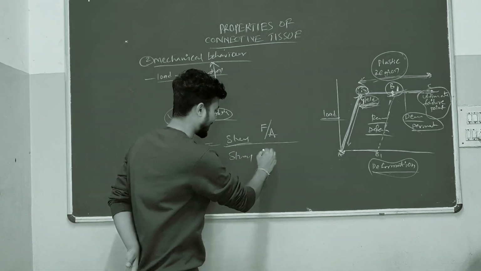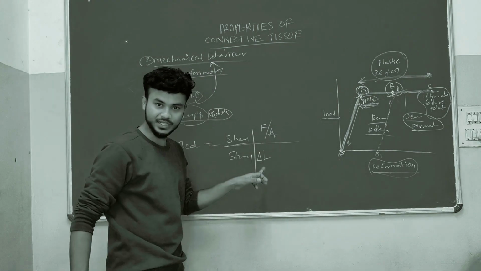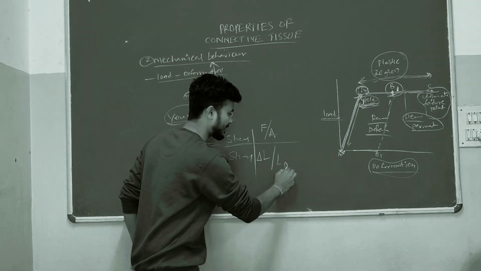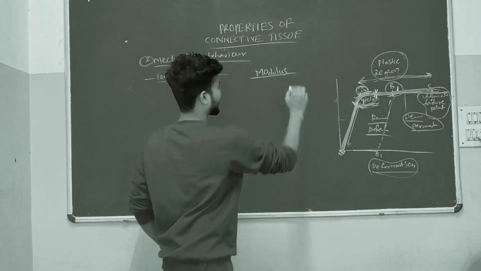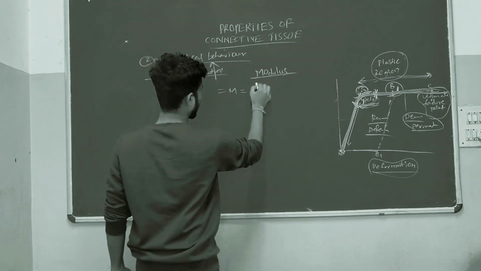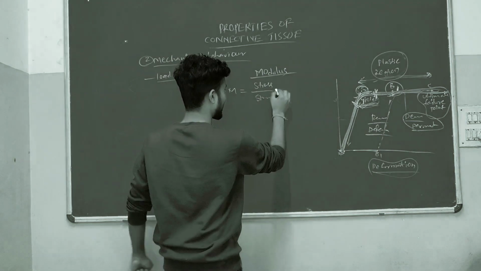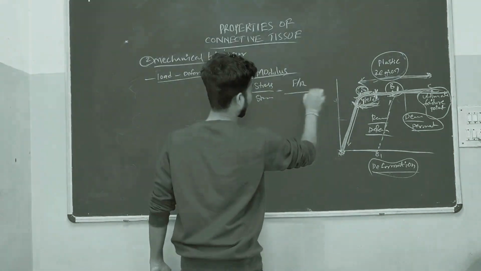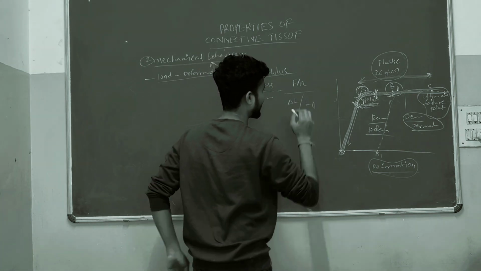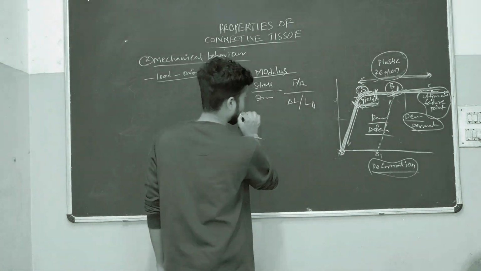Strain equals the change in length of the object or structure relative to its initial length. So this is the modulus.